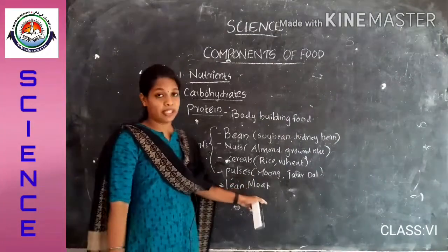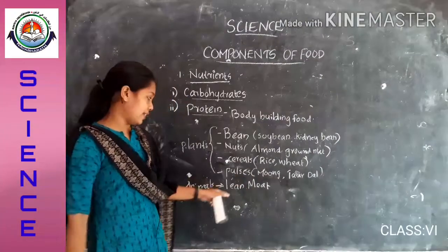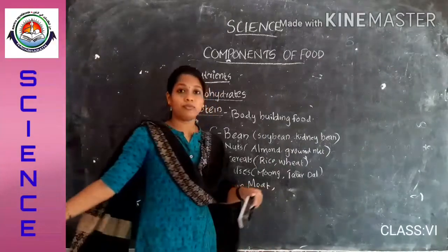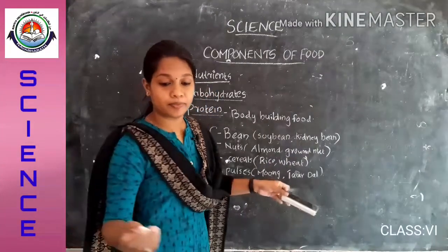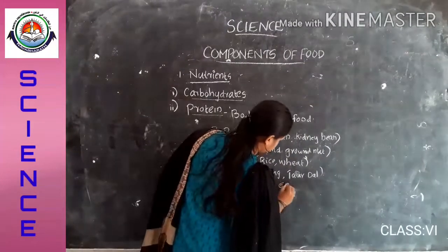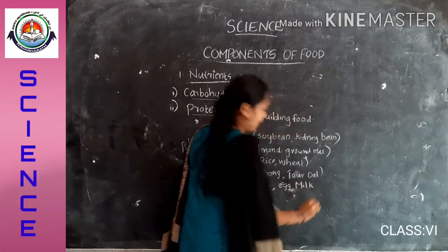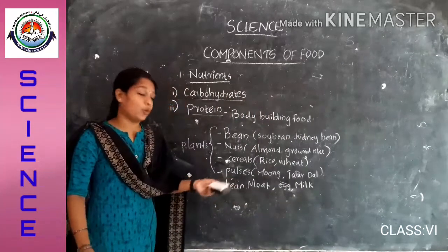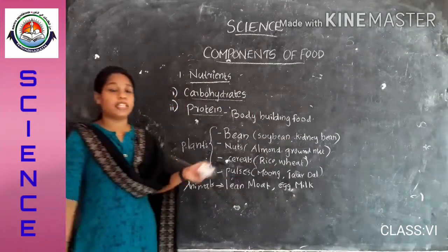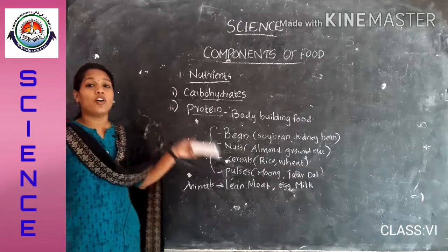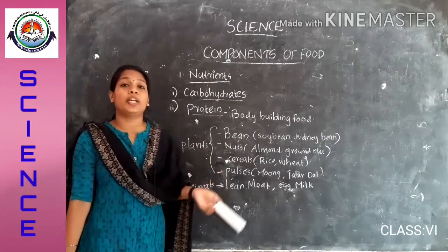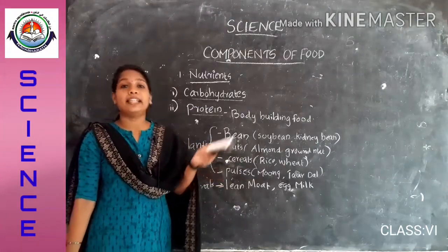Then egg, milk, and milk products are also rich sources of protein. So these are the sources of protein which can be included in our daily diet.